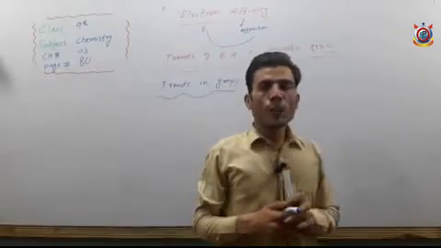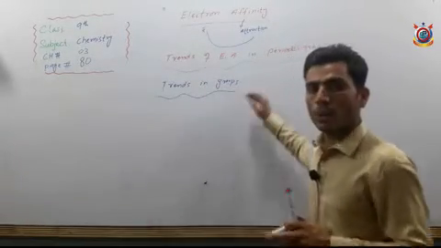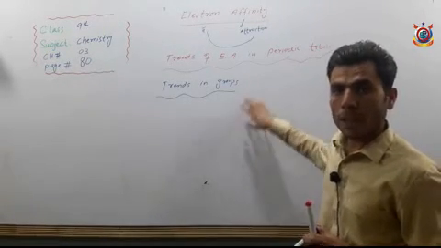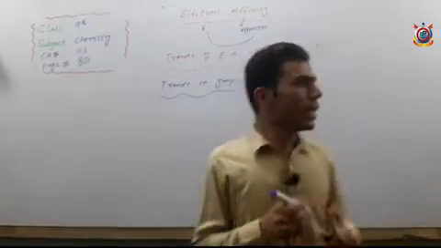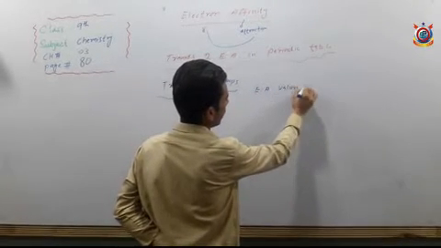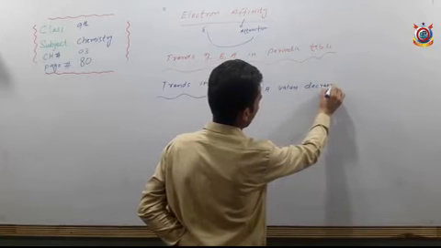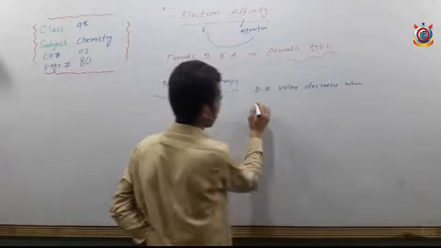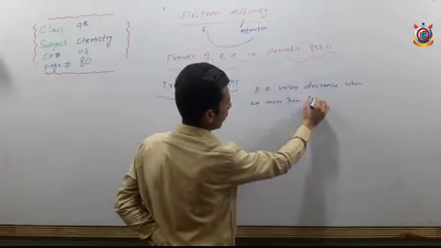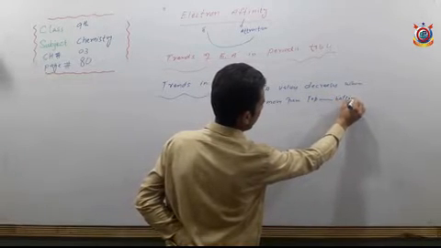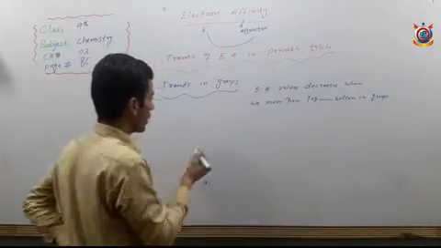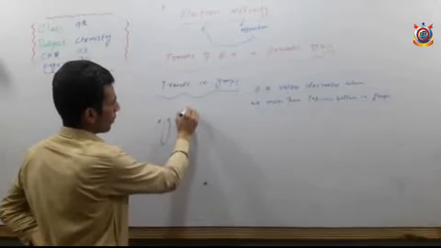What will happen to electron affinity values when we move from top to bottom in groups in the periodic table? Generally, electron affinity values decrease when we move from top to bottom in groups. For example, group number 1A,